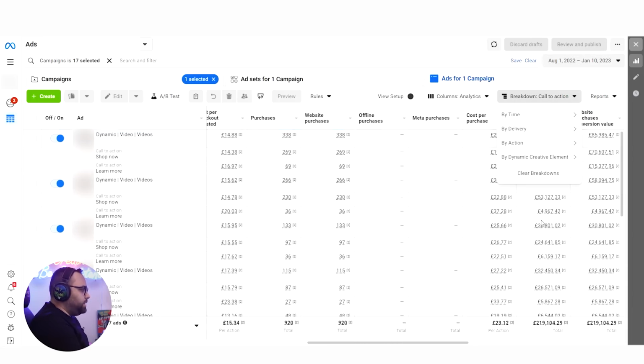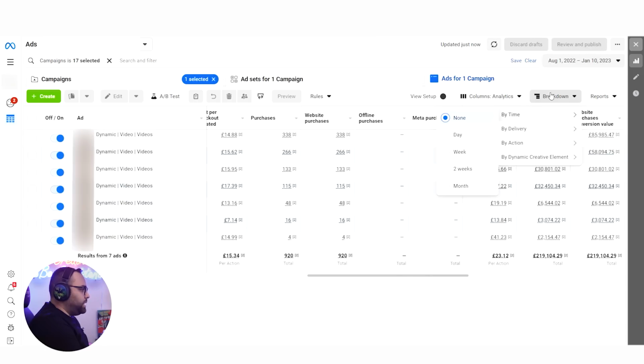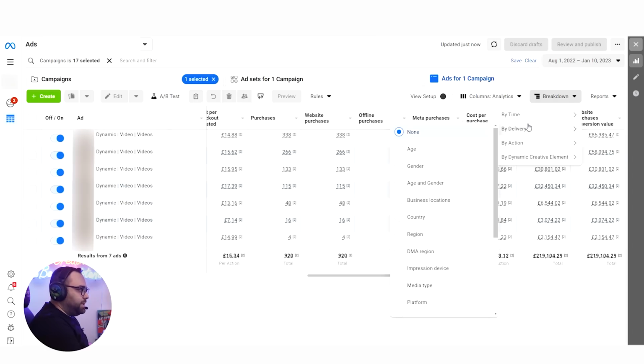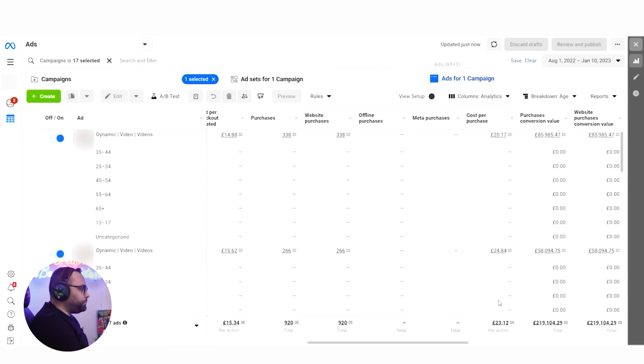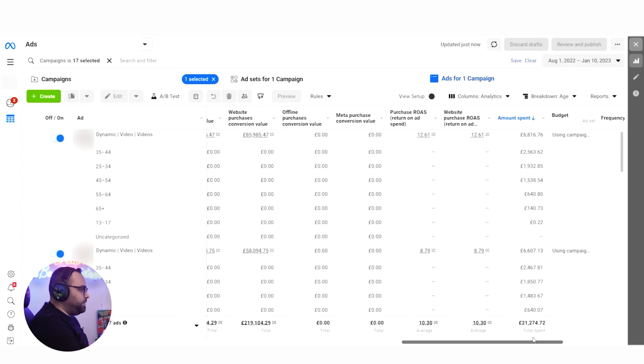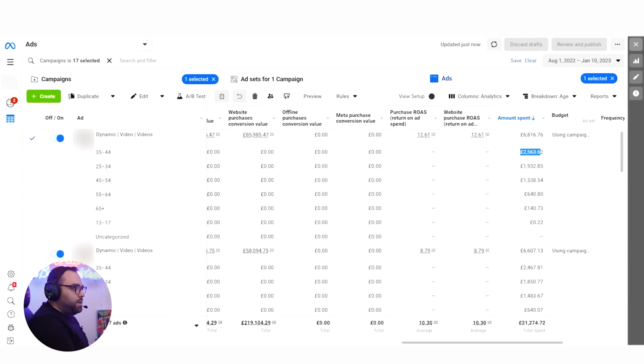So if we come here and clear the breakdowns, and do it by delivery this time and put the age, we can see that what we had before over here was only an indication of the spend. So we could understand by the spend if our campaign was successful, what was working and what wasn't working. So we can see here that most probably if we have positive ROAS and most of the spend is on the 35 to 44 age range, then we can assume that this is the age that is working the best.